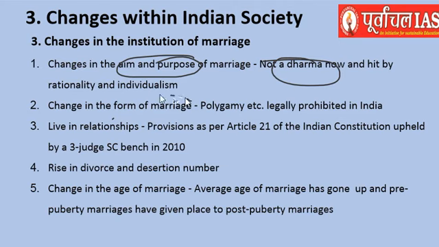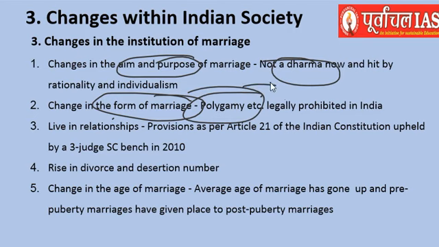So there was also change in the form of marriage. Polygamy was not there. You cannot marry many people. Of course, in certain cases, in certain religions, you have that, but polygamy is not prevalent now. Polygamy in the sense of marrying a number of people, that cannot happen. You cannot get social approval on each one of those relationships.